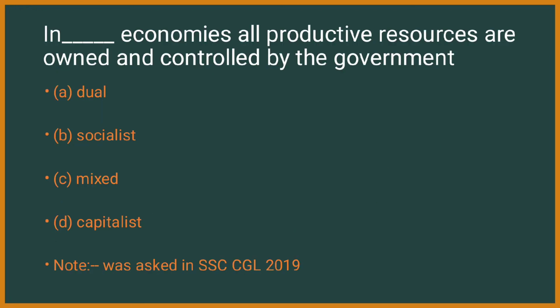Next question. In dash economies, all productive resources are owned and controlled by the government. That is, whatever the industry or factory in the country, these are controlled by the government itself. It is called option 1 dual, second socialistic, third mixed, and fourth capitalist. Here the answer is socialist. In socialist economies, all the productive resources are owned and controlled by the government.